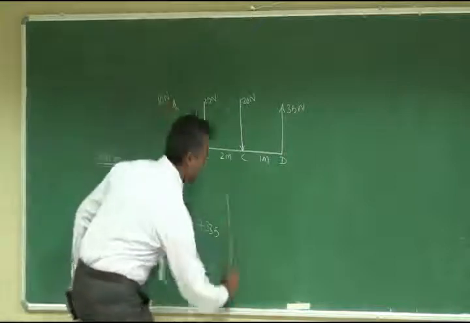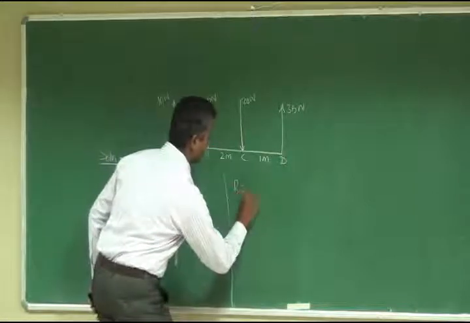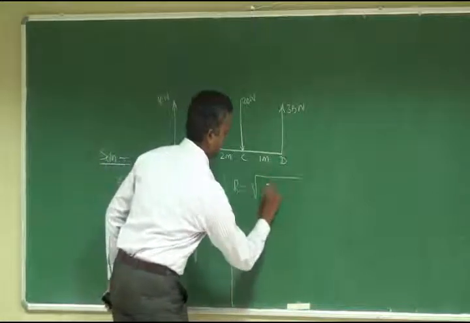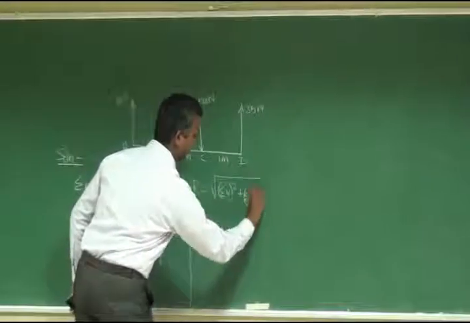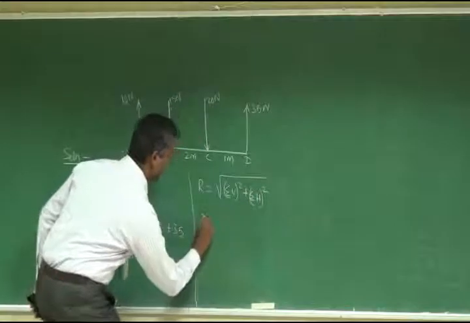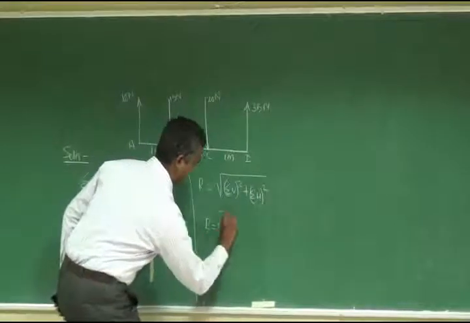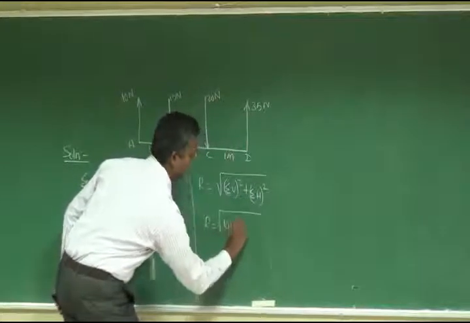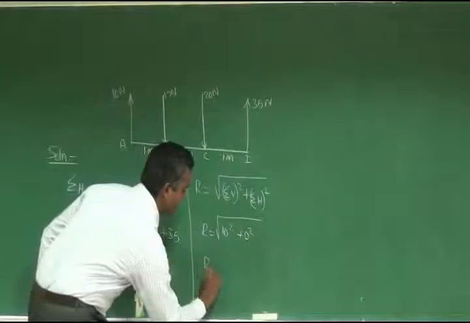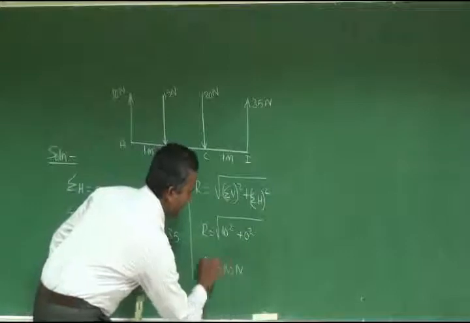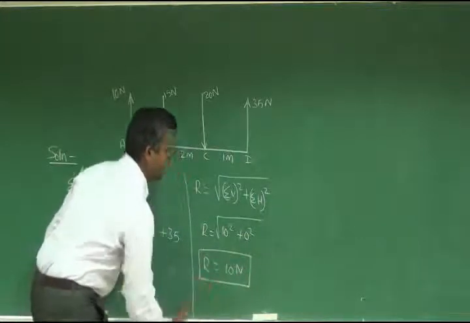Now we can find the resultant R. What is the formula? R is equal to the square root of sigma V square plus sigma H square. So R is equal to root of 10 square plus 0 square, which implies R is equal to 10 Newtons.